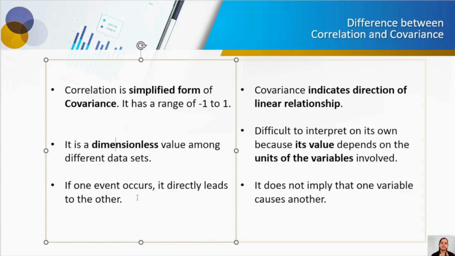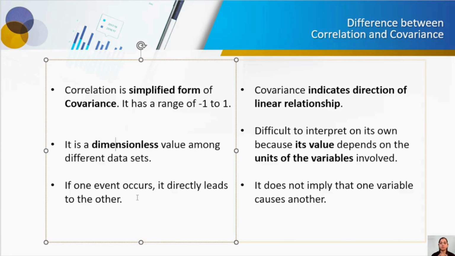Again, correlation is what? If one event occurs, it directly leads to the other. However, one event does not cause the other. That is how you can remember the difference between correlation and causation. In a correlation, if one event occurs, it leads to the other, but one event cannot be a cause of the other.